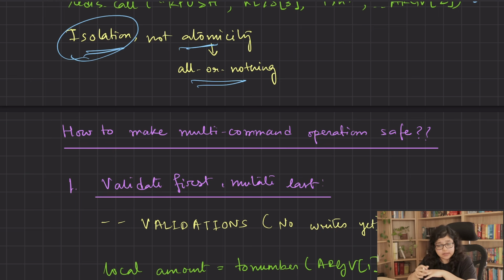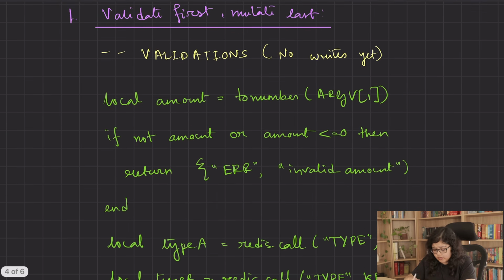In our transfer example, account A has been debited and that change stuck even when crediting account B failed. That's isolation without rollback, not atomicity. So calling Lua scripting fully atomic is misleading. What Lua scripting provides is isolation, but it does not provide rollback. Now, if Redis won't roll back the partial updates, then how can we make our data consistent?